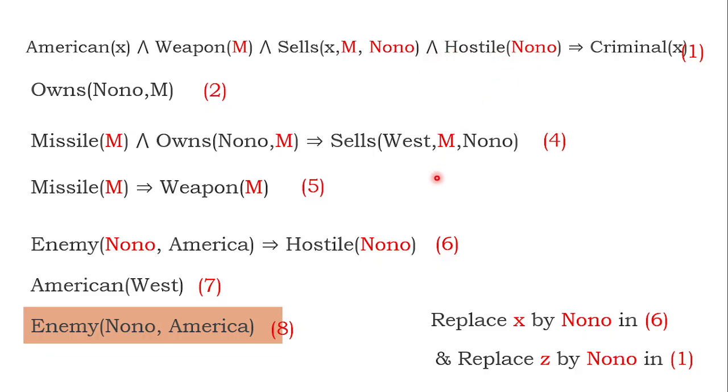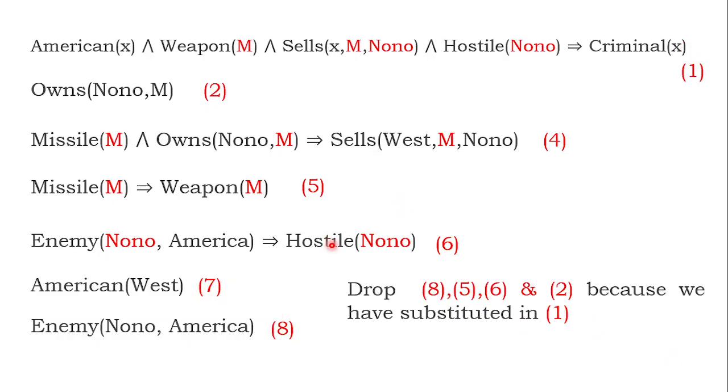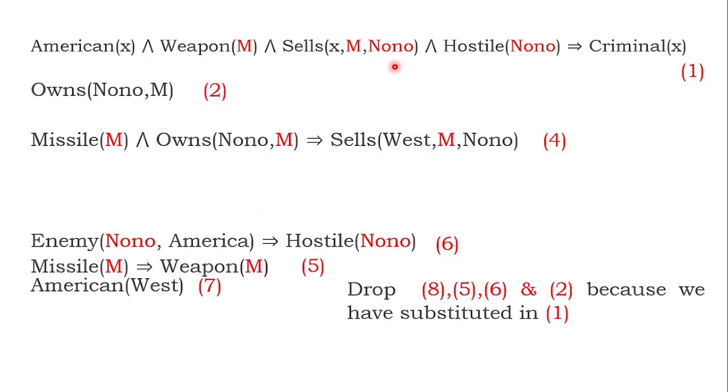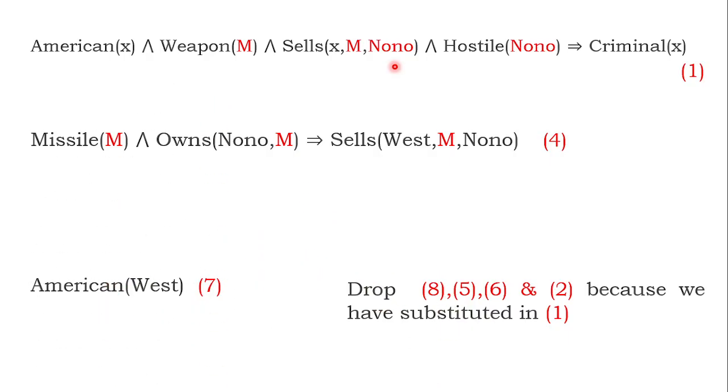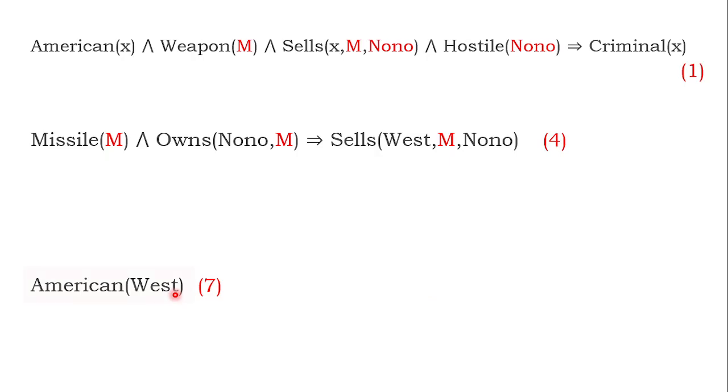I did that. Now some statements are not required. We can also drop those statements. Equation 8 I used. Equation 5 I used. Equation 6 I used. Equation 2 I used, because everything I substituted. I am just dropping them one by one, because I used them here. Now what is pending, you please tell me. This criminal X statement, all these are pending. Now some more unifications I am going to do.